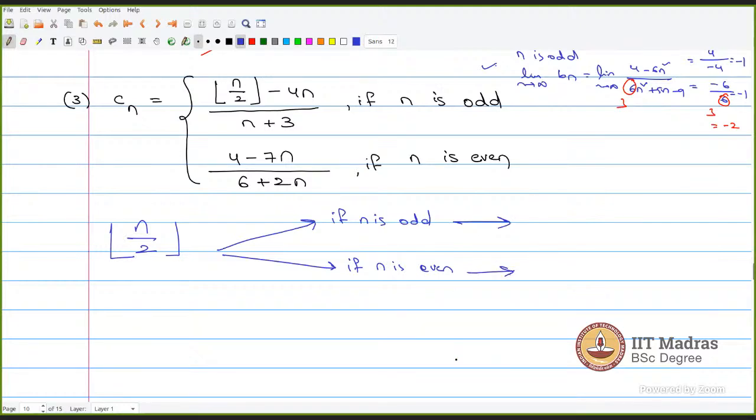Okay. Let us solve the first simpler case. If n is even, what will be floor n by 2? n by 2. This is easy, right? Yes. So if n is odd, what will be the floor n by 2? Well, in terms of plus 1 or minus 1 by 2? n minus 1, n minus n plus 1 by 2. No, n minus 1 by 2.